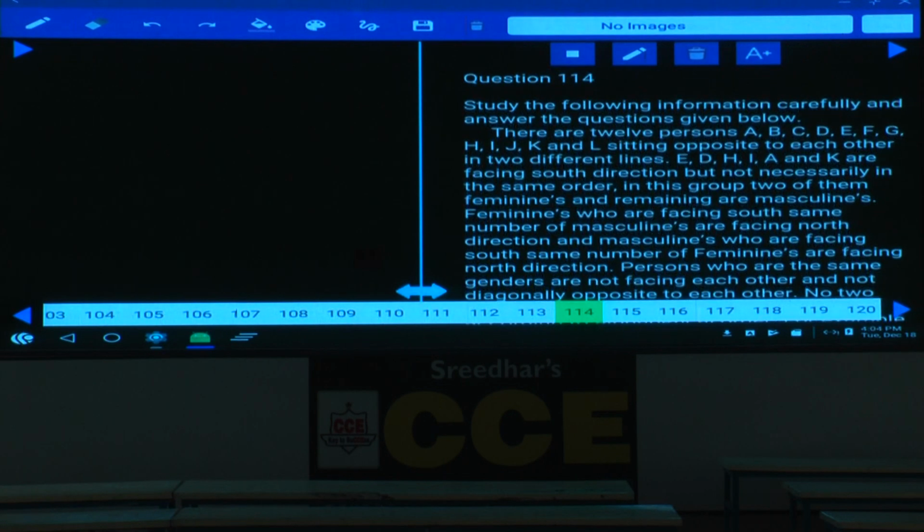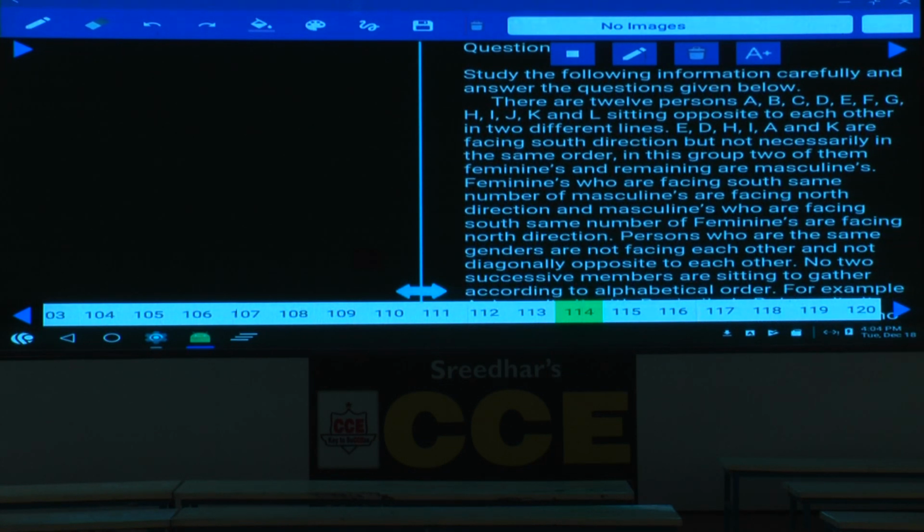Now in this one, how many persons are there? There are 12 people, A through L, sitting opposite to each other in two different lines. E, D, H, I, A and K are facing south. Now who are the persons here? E, D, H, I, A, K are the persons who are facing towards south, but not necessarily in the same order.